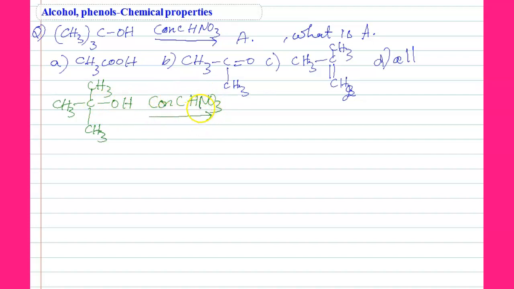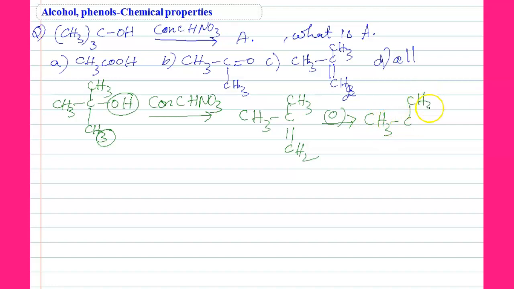Actually concentrated nitric acid is a strong oxidizing agent. First it will remove the water molecule here, then it forms a double bond, CH3-C(CH3)=CH2. Again oxidation is possible. Then oxidation means again CH3 C=O, here the double bond O will come. So again oxidation, students.